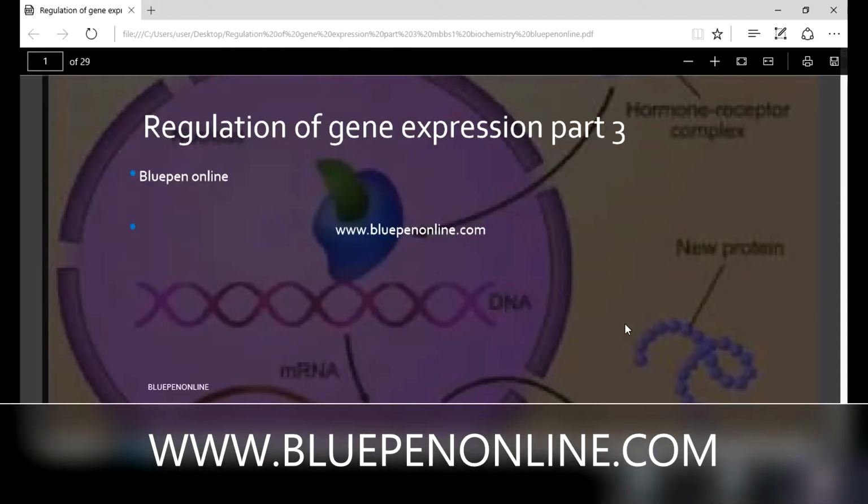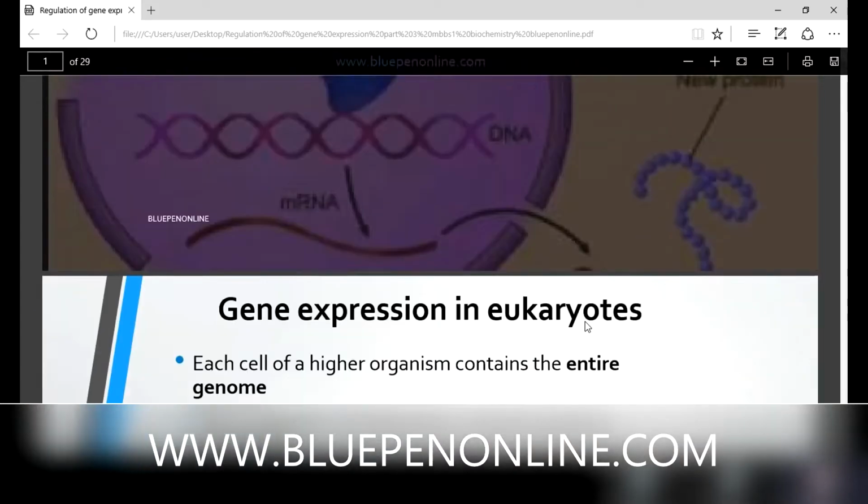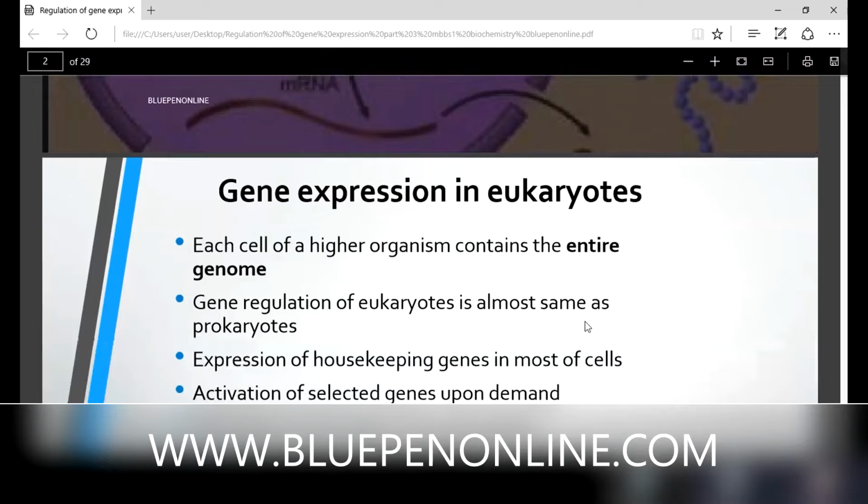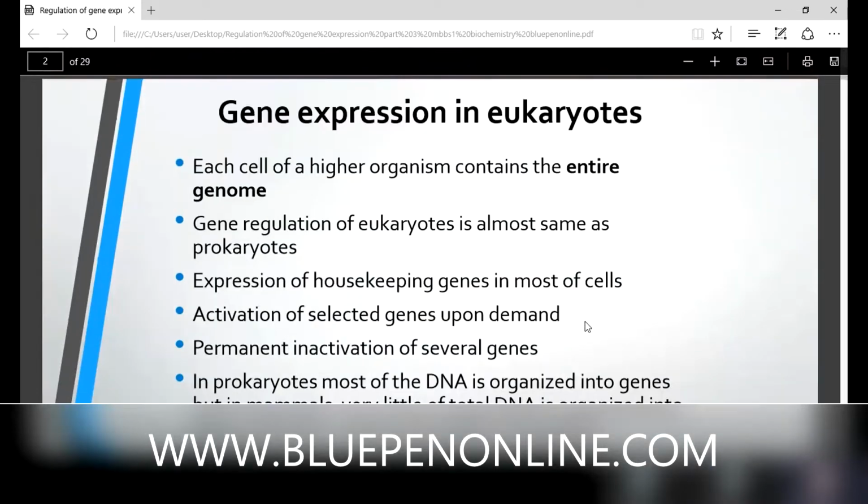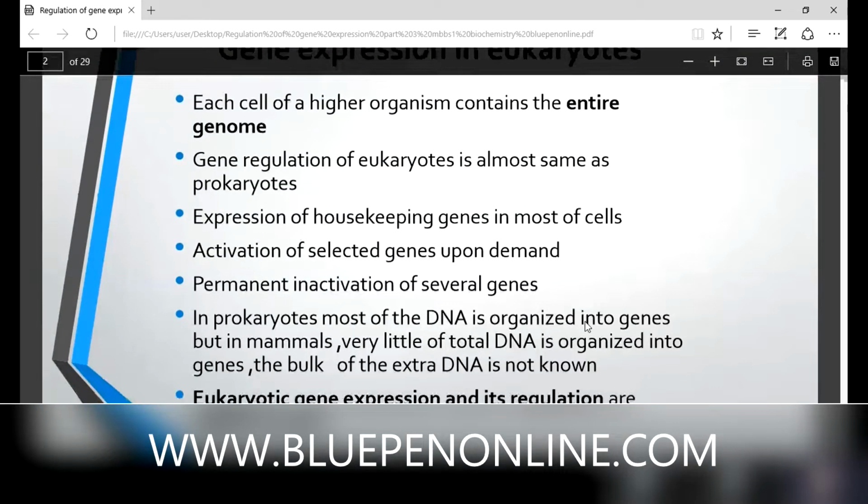Now we are entering into eukaryotes. Yes, ma'am, that is the last part of regulation of gene expression part 3. Okay, Sandhya, then gene expression in eukaryotes, you can mute now. Gene expression in eukaryotes.